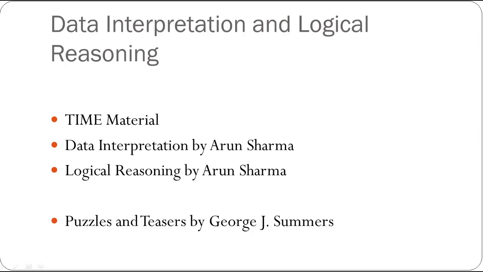The last section is the data interpretation and the logical reasoning section, which is probably the toughest section in CAT, and the difficulty of this section is increasing every year. So for this section, I would say buy the TIME material. It's my personal favorite because there are many examples in this material. There are many types of problems related to DI and LR. So it'll help you all to gain that variety, to gain that clarity while solving different questions.